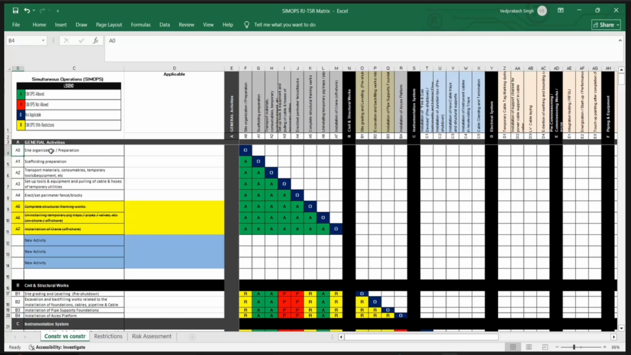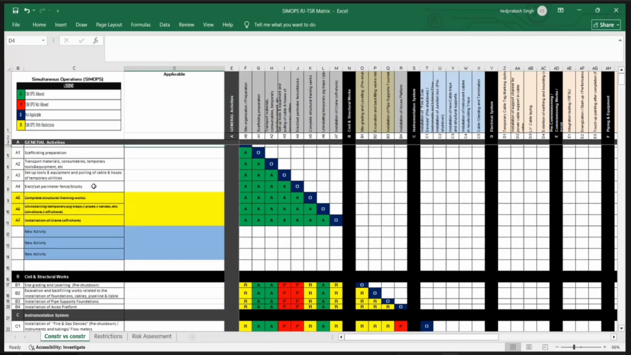maybe two work packs. Say, for example, I have tried to put the general activity category, and this may be applicable for all the work packs. Undoubtedly about that. If you wish, I can put here that it is applicable for work pack number 1, 2, 3, 5, something like that.